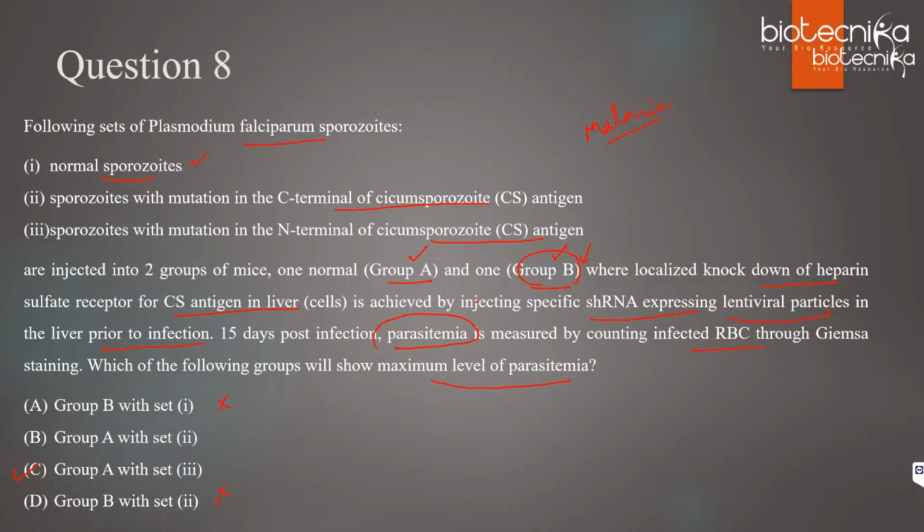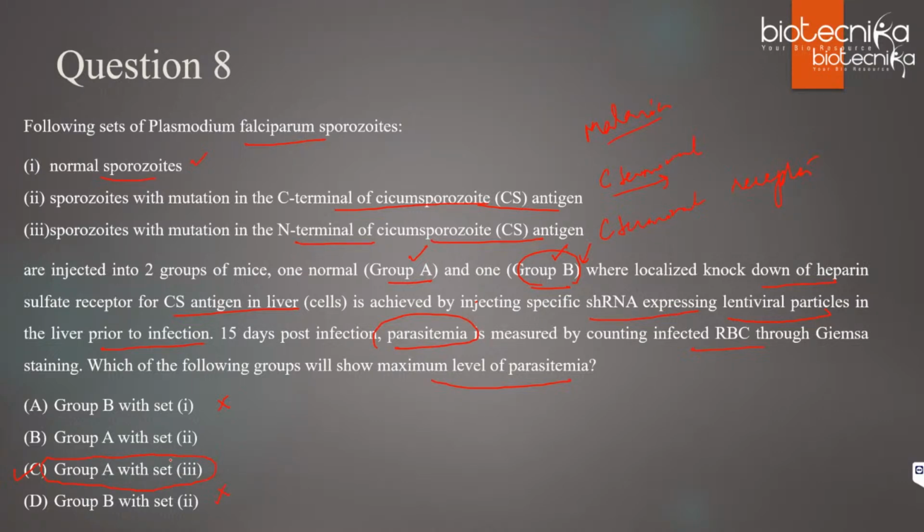Now let us see group A. As I said, the infection will occur through the C terminal. In option 2, it is mentioned that the C terminal is mutated, so definitely it cannot bind. In option 3, the N terminal is mutated. Even if the N terminal is mutated, the C terminal is still proper, so it can go and bind to the receptor. So the right answer will be group A with set 3.